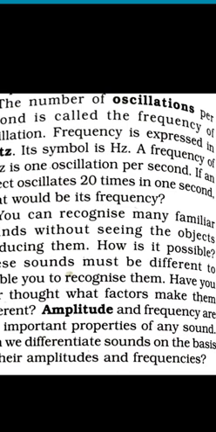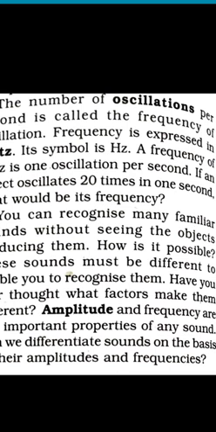For example, the frequency of an object is 50 hertz. What does it mean? The object has made 50 oscillations or vibrations in 1 second. That's why the frequency is 50 hertz. A frequency of 1 hertz is 1 oscillation per second, isn't it? That means if an object oscillates 20 times in 1 second, what will be the frequency then? As I told, 20 oscillations are made in 1 second. Therefore, the frequency is 20 hertz.